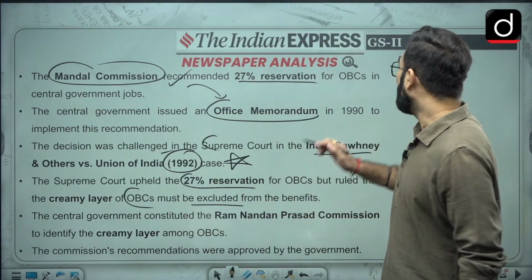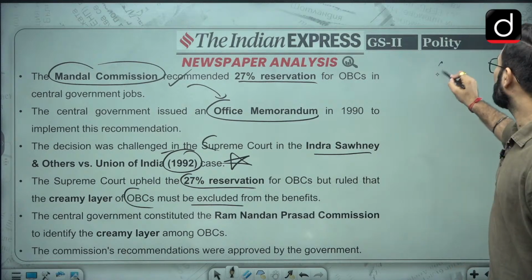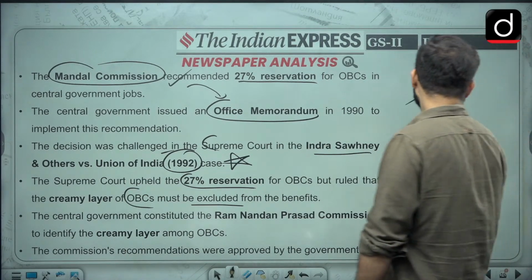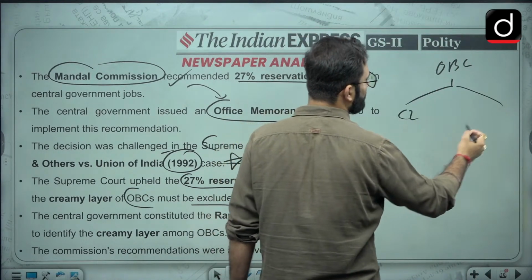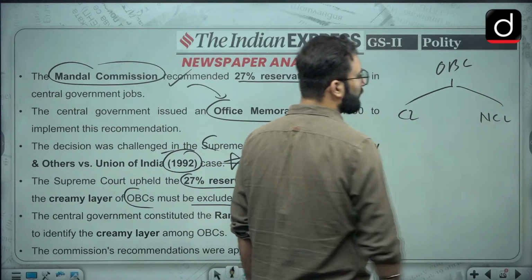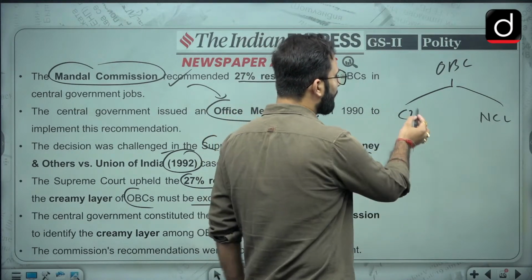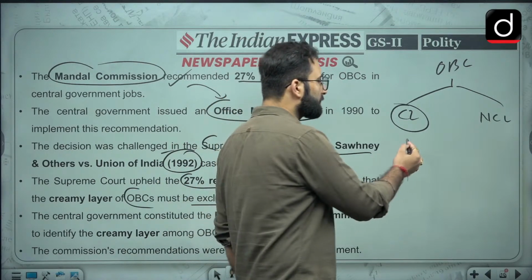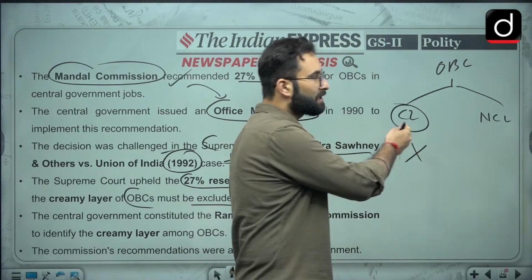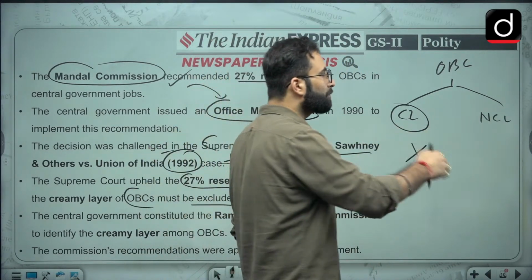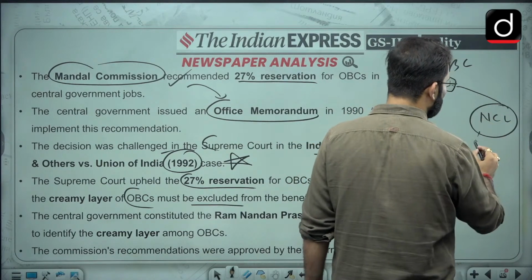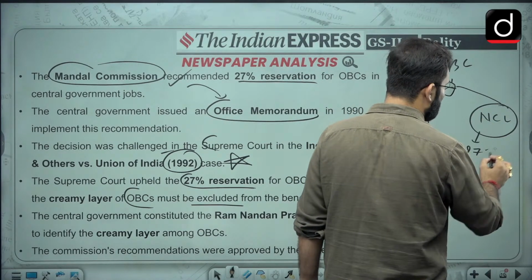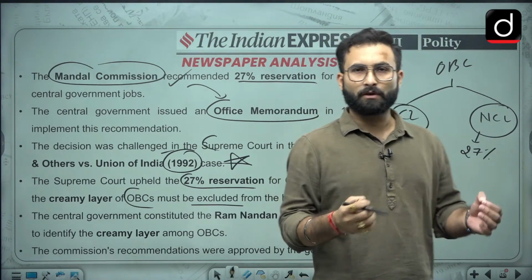So out of these OBCs, they said that there are two classes: one is creamy layer, second is non-creamy layer. The creamy layer are well-to-do people, so they do not require any kind of reservation and should be excluded. Reservation should be given to the non-creamy layer. For them, we have 27% reservation. That was the judgment of the Supreme Court.